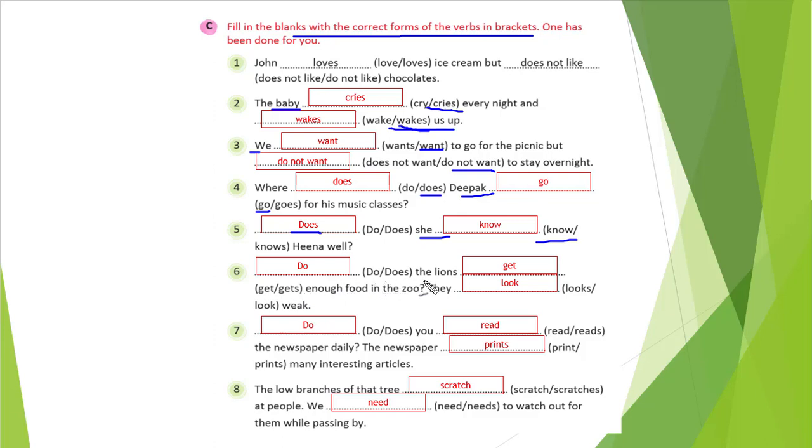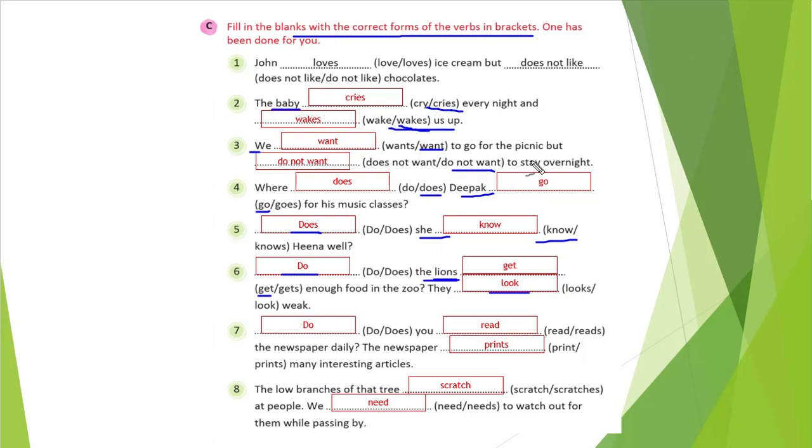Do or does the lions. That is plural, so we will use do, right? Our subject is plural, so we will use do. And when a question is there, our verb is in the main form, so get or gets, get is the main form, so that is the answer. Enough food in the zoo. They is plural, so when plural is there, that time we will write the verb in the main form. Look, with s we will not write, so that is the correct thing.